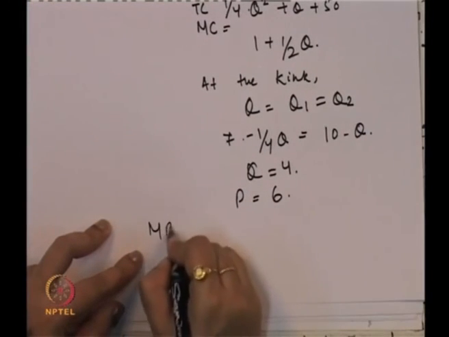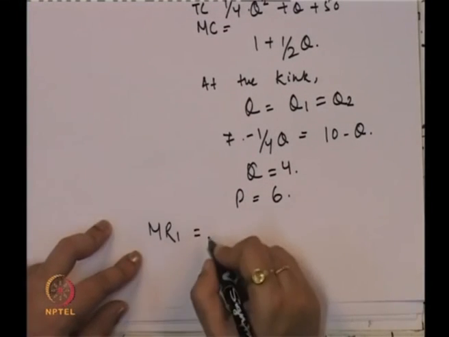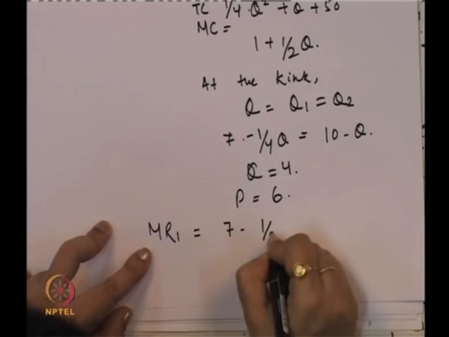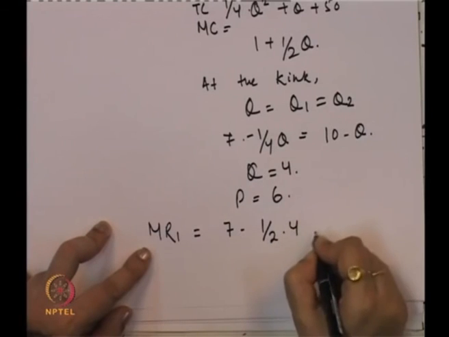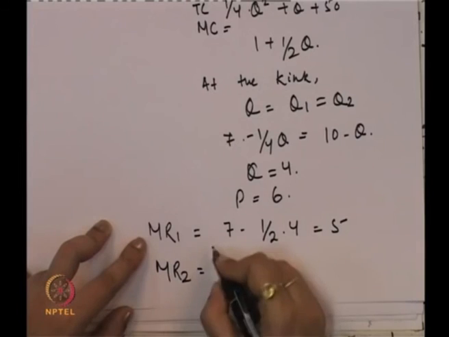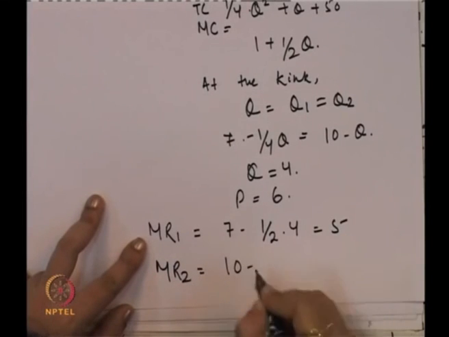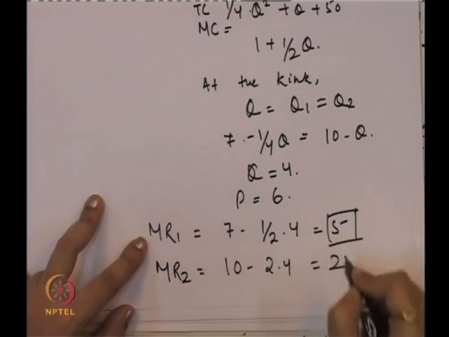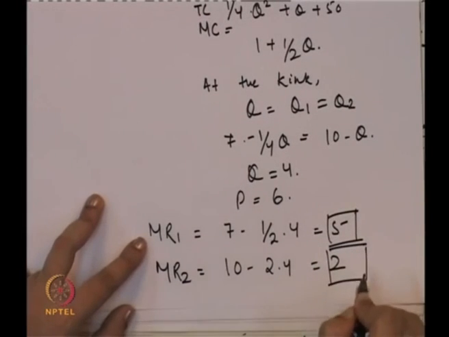So, taking the value of Q, marginal revenue 1 is equal to 7 minus half into 4, that is equal to 5. Marginal revenue 2 is equal to 10 minus 2 into 4, so that is 2. So, marginal revenue 1 is 5, marginal revenue 2 is 2.